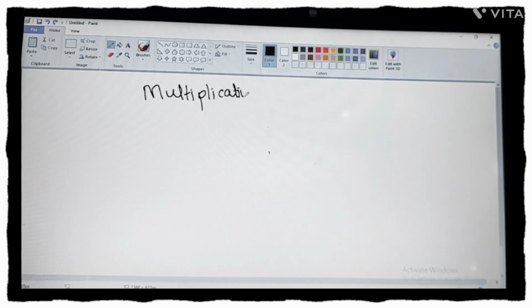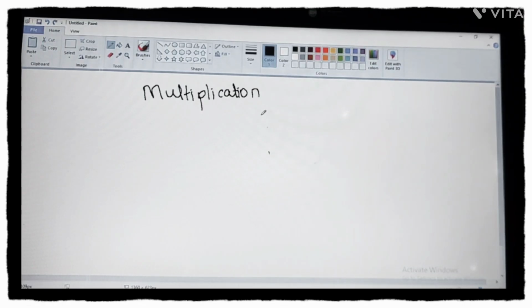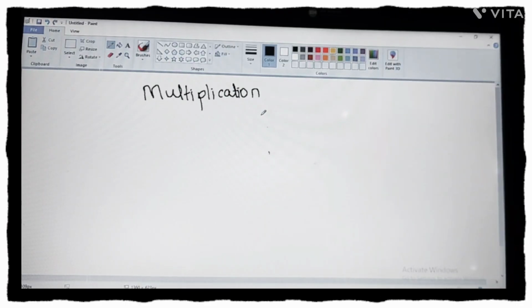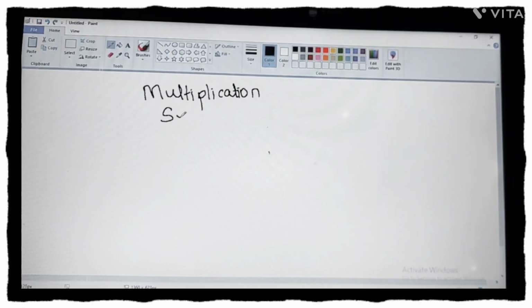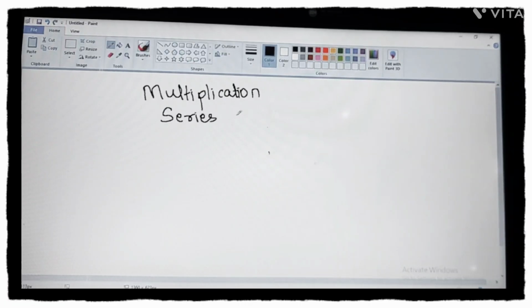In this multiplication there are more subtopics like multiplication with series of 1, cross method of multiplication, base rule method of multiplication, and so on. We will start with the first topic, multiplication with series of 1.